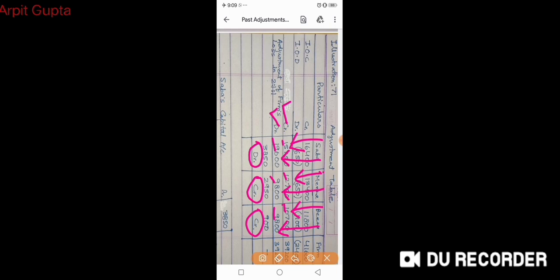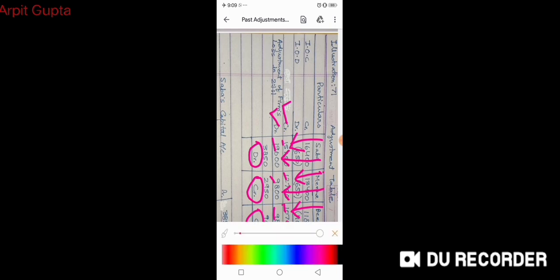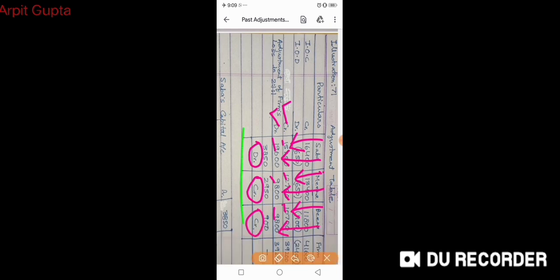So this is the final answer. 3,850 debit Sabah, 2,950 credit Meena and 900 credit Beena. This is the final answer for this question.